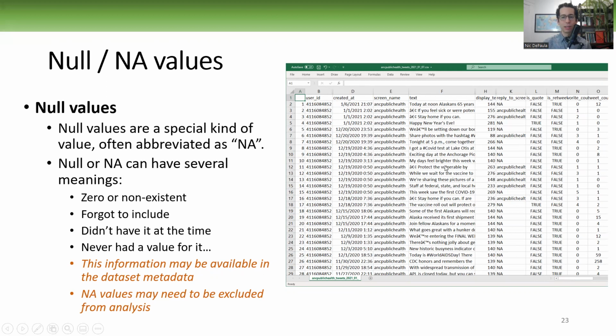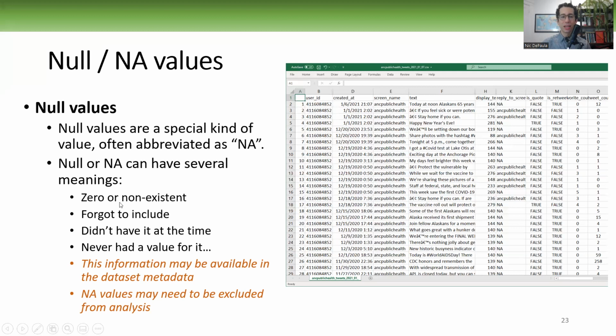So if you have a data set, for example, this is a data set of tweets, and sometimes we have an NA value in one of the variables. This is reply to screen name. Some tweets don't have any reply to screen name because it's not a reply. So in this sense, the NA means zero or non-existent.